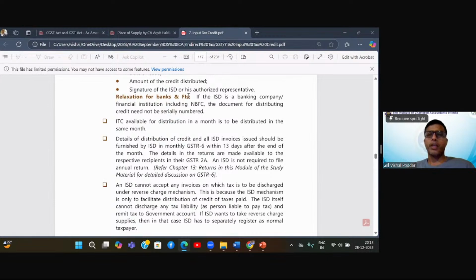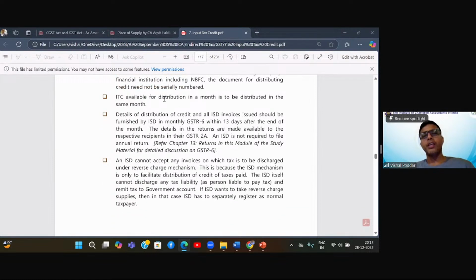Relaxation for banks and financial institutions. If ISD is a banking company, financial institution or NBFC, the document for distributing credit need not be serially numbered. ITC available for distribution in a month is to be distributed in the same month. Now, this is very important. I cannot accumulate ITC for 3-4 months and distribute at once. I have to compulsorily do this distribution month on month. So every month, whatever ITC I am getting, whether eligible or ineligible, I have to distribute in the same month.